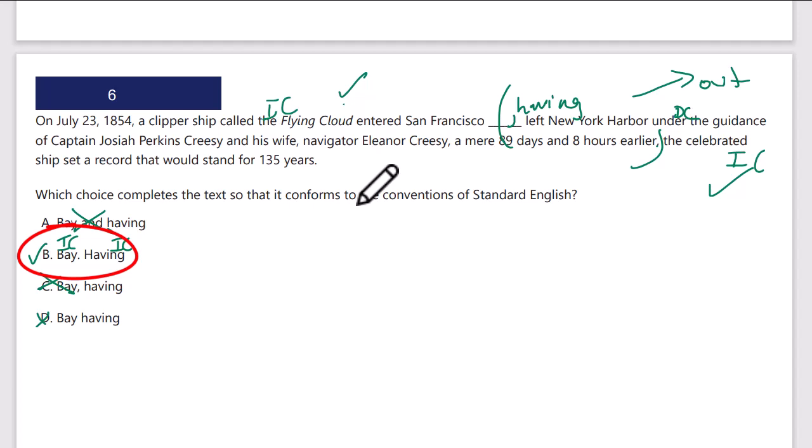Interesting one. This is a hard one. A lot of the questions here on this section are now requiring you to really pick up where the break off in the sentence is, right? Exactly where do we separate the clauses? A little interesting. I think that's a little bit different than the earlier paper exams.